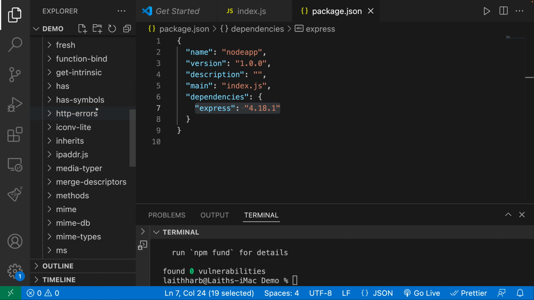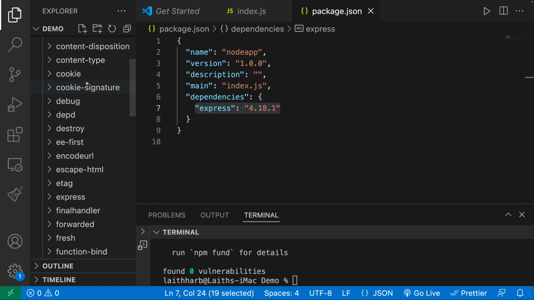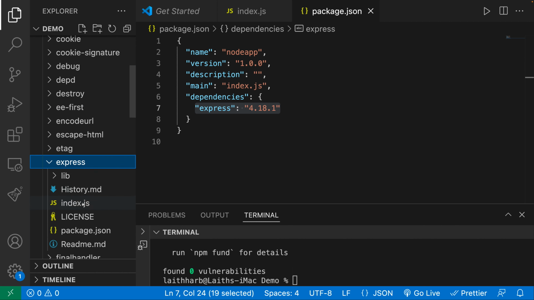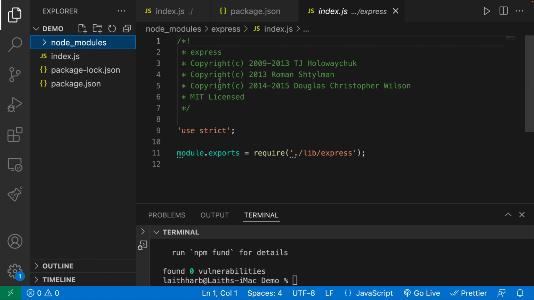Why in the world am I getting all these other dependencies? Well, that's because Express relies on other dependencies. So if you install Express, you also need to install all of the other dependencies that Express needs, such as cookie, etc. But right here, this is the file that is going to contain all the code for our Express application. Okay, so that is all it is that we need.